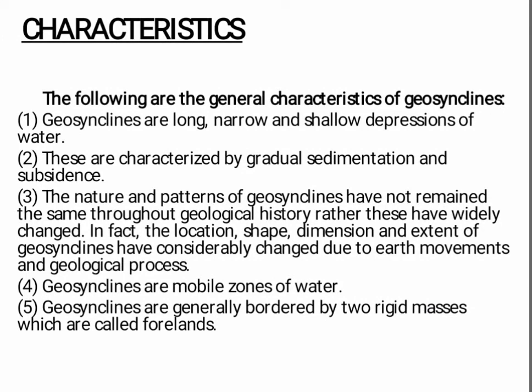Now come on to the characteristics of geosyncline. The following are the general characteristics of geosynclines. The first is geosynclines are long, narrow and shallow depressions of water. These are characterized by gradual sedimentation and subsidence. The nature and patterns of geosynclines have not remained the same throughout geological history. Rather, these have widely changed. In fact, the location, shape, dimension and extension of geosynclines have considerably changed due to earth movements and geological processes. Geosynclines are mobile zones of water. Geosynclines are generally bordered by two rigid masses which are called forelands.